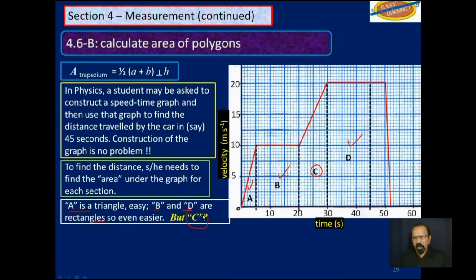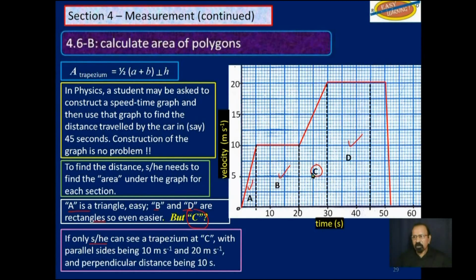But you come to C. If only the student can see a trapezium at C with parallel sides being 10 meters per second, that is this side here, and 20 meters per second, that is this side over here.